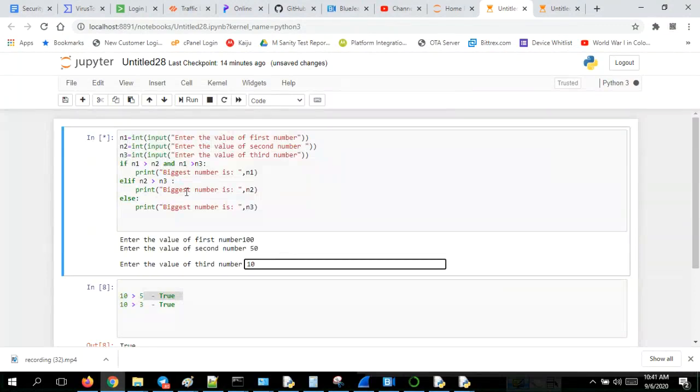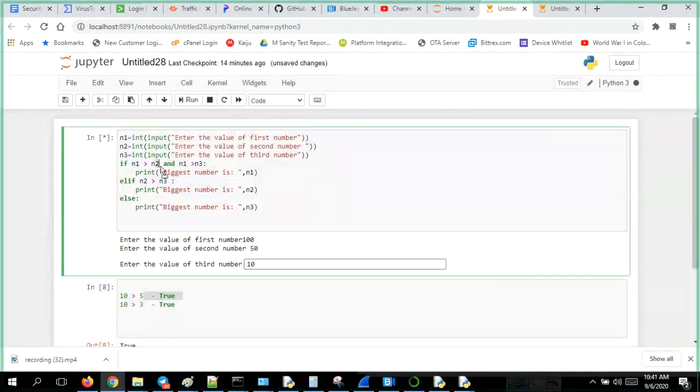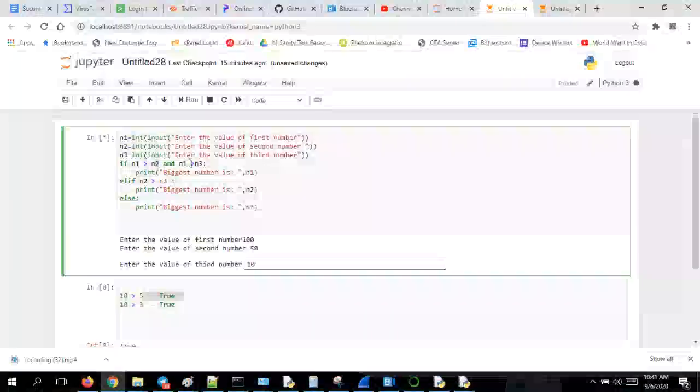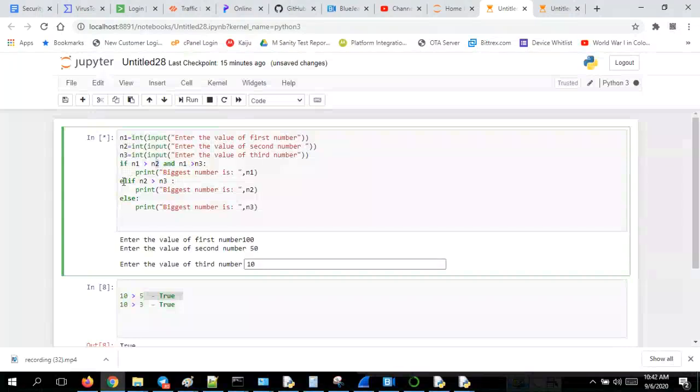So when is it going to be satisfied? Only when you have, like, 100, 50, 10. N1 is 100 greater than 50. This is a true statement. And N1, that is 100, greater than 10, that is also a true statement. So that means I need to go to else if and else. Now the condition is satisfied here itself, so I'll be printing the N1 value.